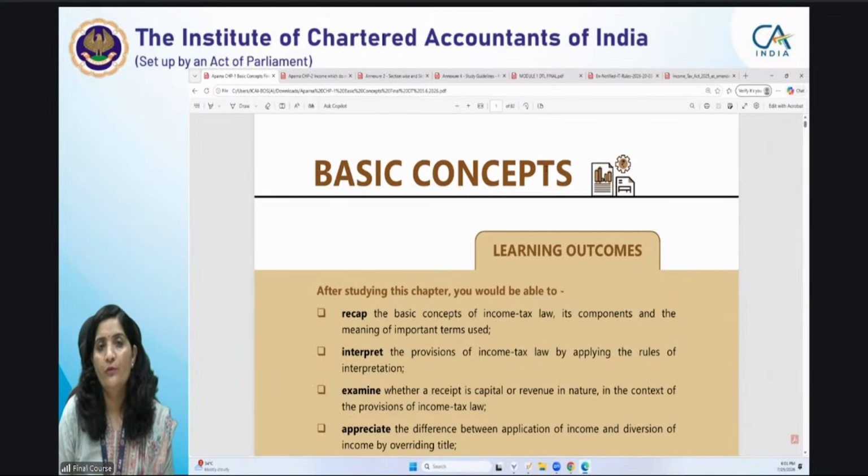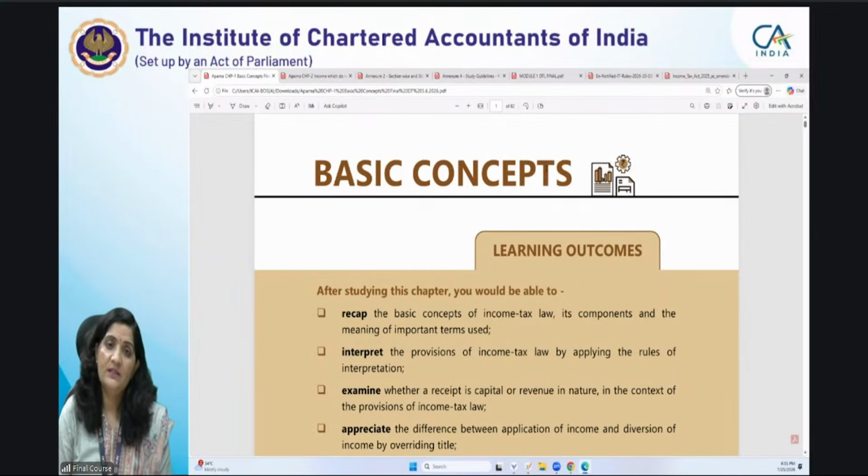As you know, for LVC, 2 classes have already taken place on the topic of basic concepts. And I hope you have understood the basics of the direct tax laws. This is not the first time, of course, that you are being introduced to the direct tax laws paper. At Intermediate also, you were aware of the law. But of course, that was the Income Tax Act 1961.